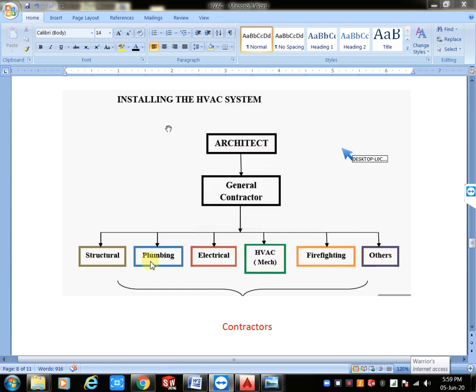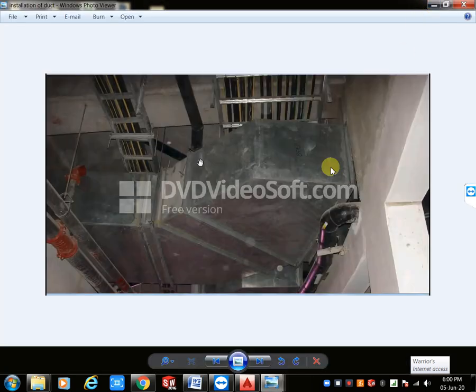Electrical means coordination purposes. As per the standard, we run the cable tray above the duct, below the slab. Why? We have two reasons for that. Are you understanding? The first reason: if you place the cable tray below the duct, maintenance is very difficult.